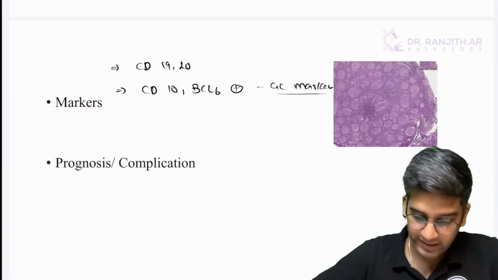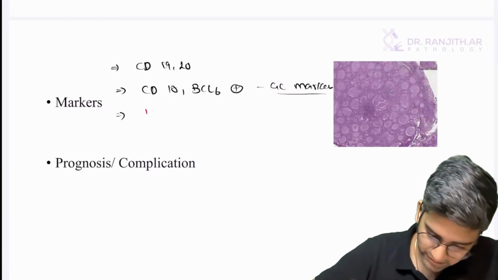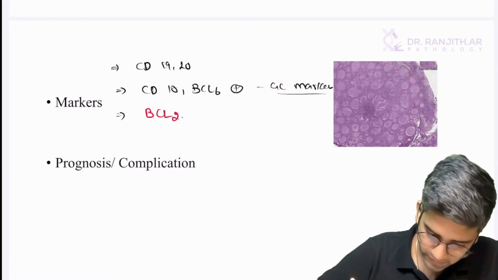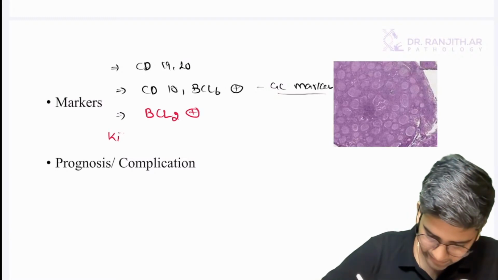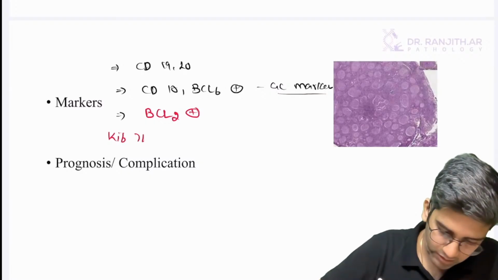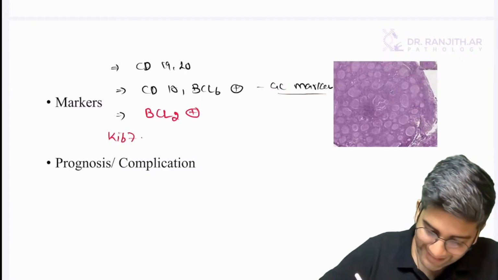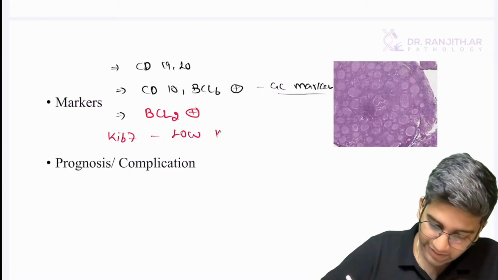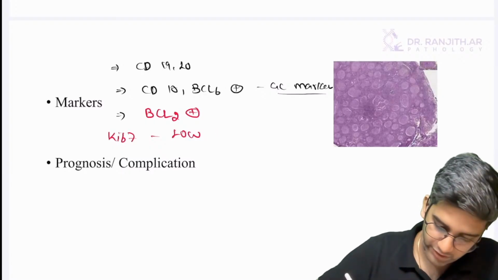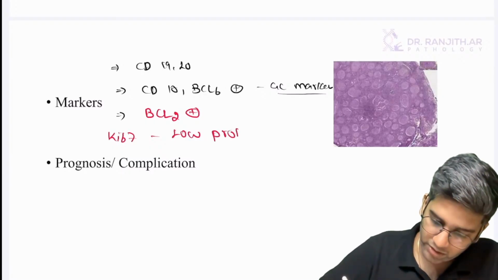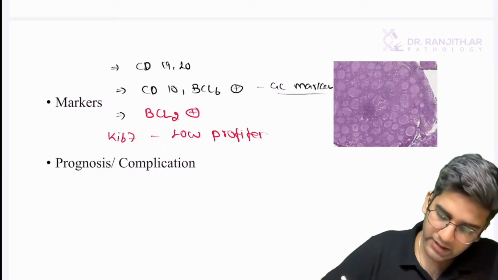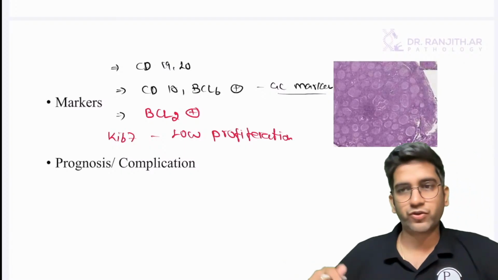Burkitt's also will be positive, right? But what is more important for me is this guy. And also write this. Ki67 is low because I told you it's an indolent lymphoma. They'll have low Ki67 or low proliferation. That's very classical for follicular lymphoma as well. Fine. These two are important, specific for the tumor.